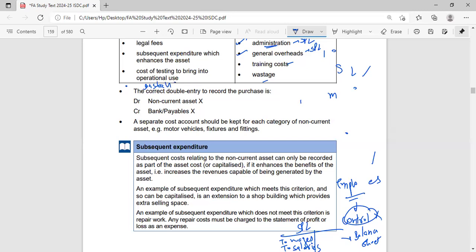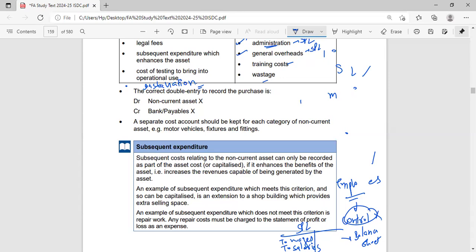Installation cost. Now I gave you an example wherein I told you that I've purchased an air conditioner and the delivery fee will be capitalized. So similarly, the installation fee will also be capitalized. Obviously I've got the AC delivered here to my warehouse, but I have to get it installed. An air conditioner simply lying in my warehouse won't give me cool air, right? So if I want to take benefits from that air conditioner, I have to get it installed so that it is in proper use.